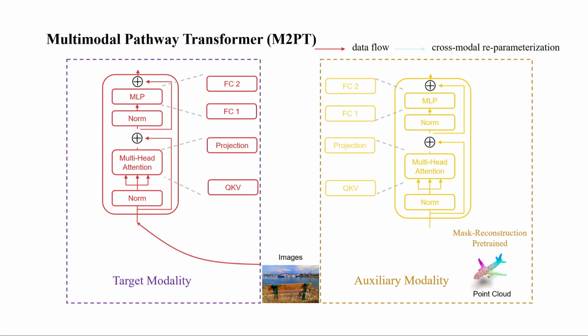It's been pre-trained on point clouds with a mask reconstruction task to provide rich, spatially coherent features. The innovation lies in the cross-modal reparameterization, represented by the blue lines, connecting the two pathways. During training, we allow the model to learn representations across these modalities, enhancing the feature space with modality-specific characteristics of each. The blue arrows signify the data flow, where learnings from the point cloud processing enrich the image modality processing, and vice versa, allowing the model to leverage the strengths of one modality to compensate for the weaknesses in another.